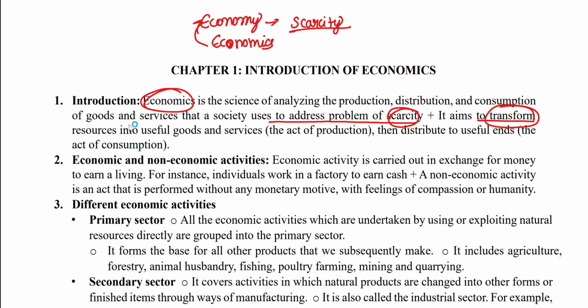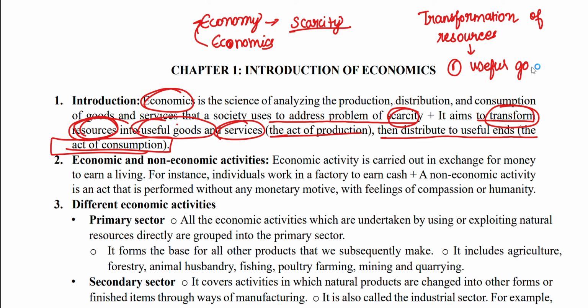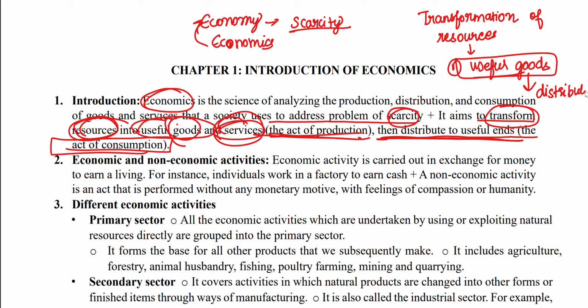It aims to transform resources into useful goods and services: the act of production, then distribution to useful ends, and the act of consumption. The resources need to be transformed into a useful good or a service, which is the act of production. Then, when it is transformed into a useful good, we need to distribute it.